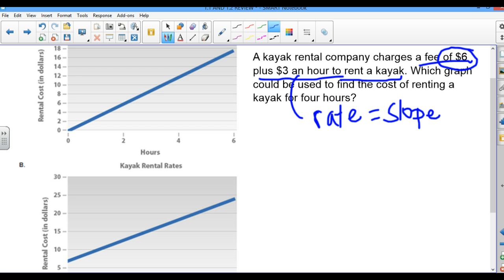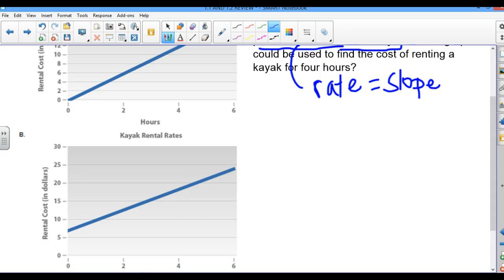Before I leave with the kayak, I have to pay that $6. I have to give them the $6. So the answer here would be B, because we are starting at 6, not at 0. They're not going to let me leave until I give them that basic fee.